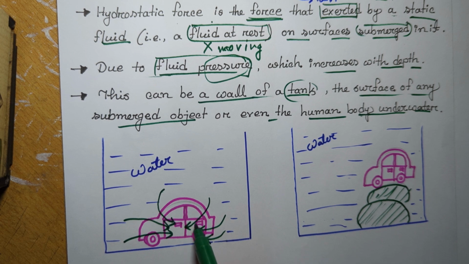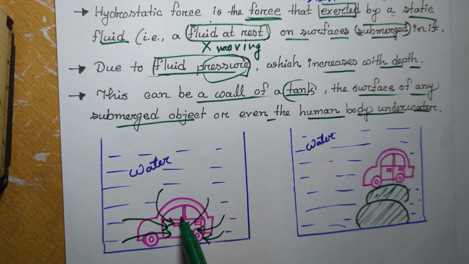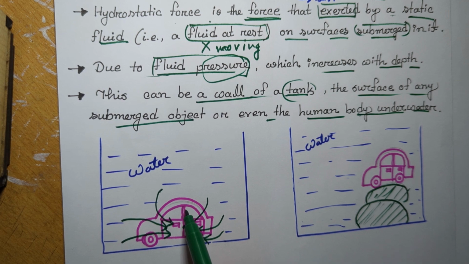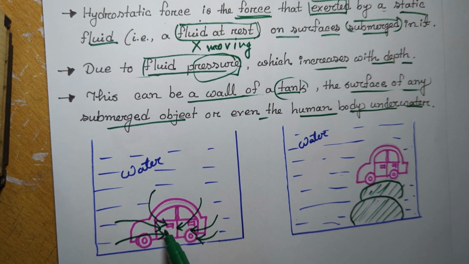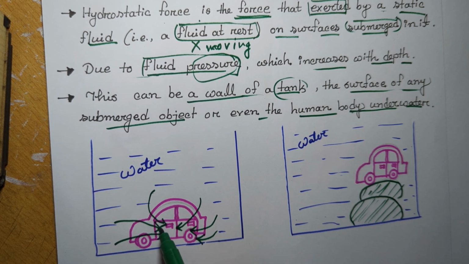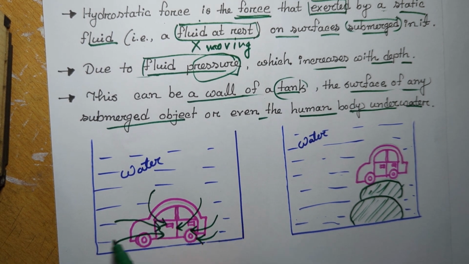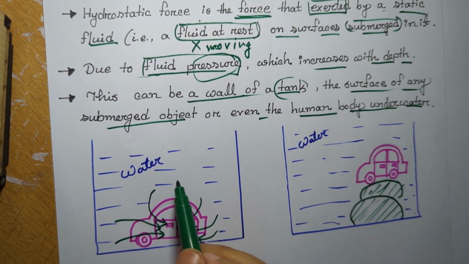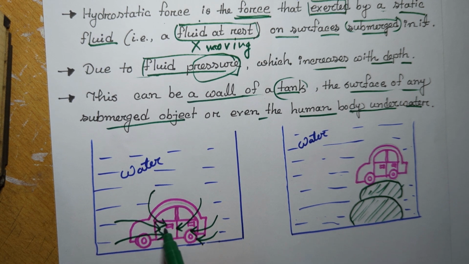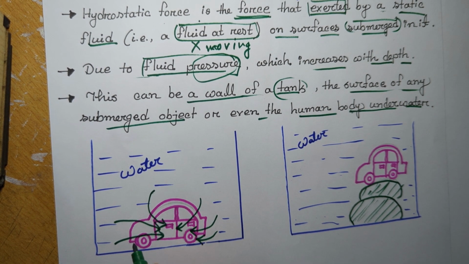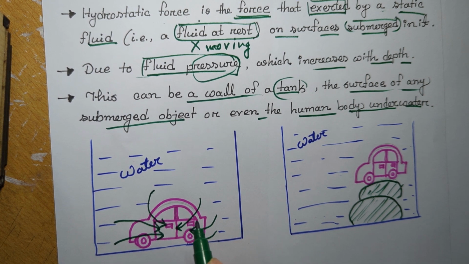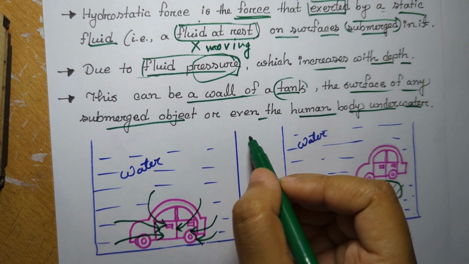Suppose you are inside the car, and you want to open the door and get out. But when you try to open the door, you will experience a force called the hydrostatic force, which is exerted by this water. This water weight, means pressure, acts on the door surface, and this pressure increases or decreases according to the height of the fluid.